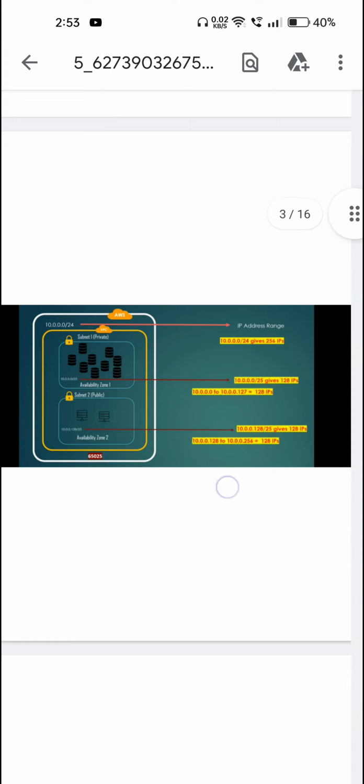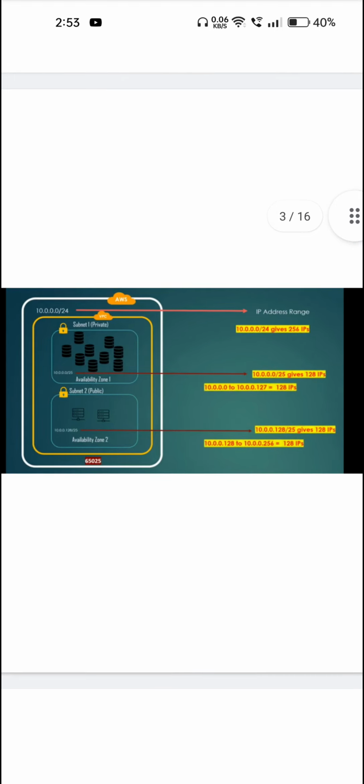Another thing is the IP address range, which we call CIDR. Let's say 10.0.0.0/24, which gives 256 IP addresses. It is a 32-bit IP address, right? Slash 24 means the netmask, so 32 minus 24 is 8, and 2 power 8 is 256 IP addresses. That means for this VPC we are assigning 256 IP addresses, which means we can create 256 services from AWS.